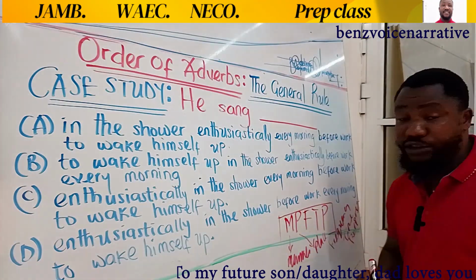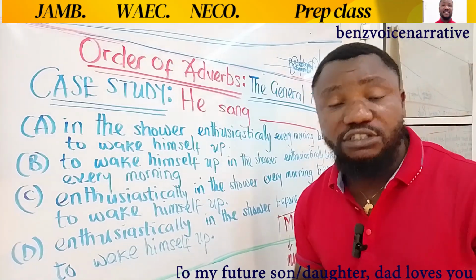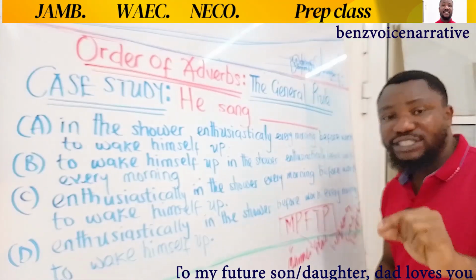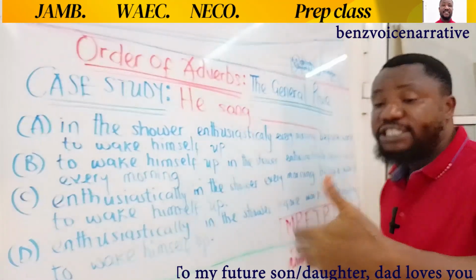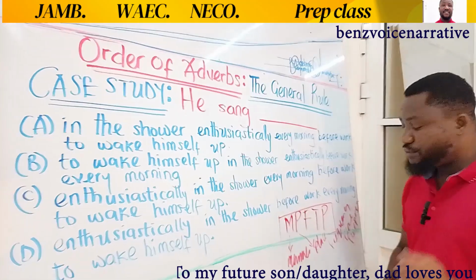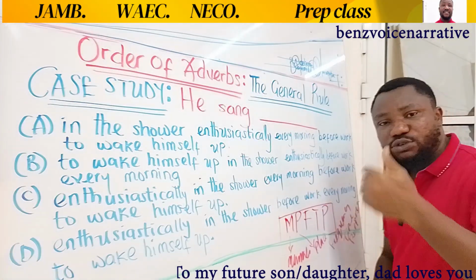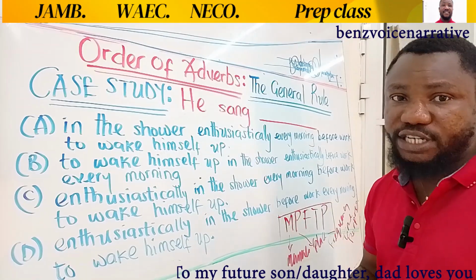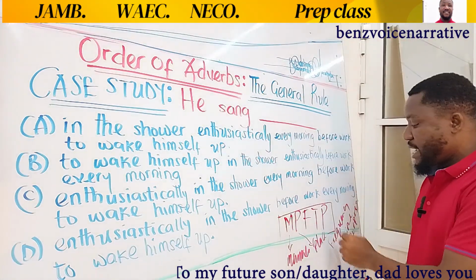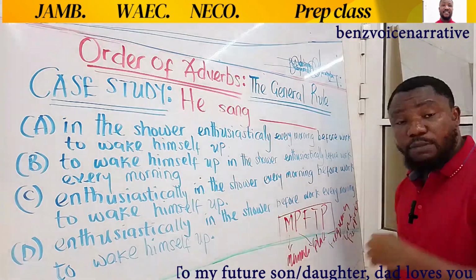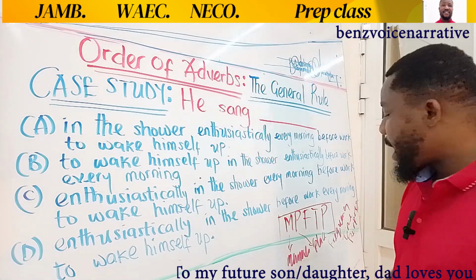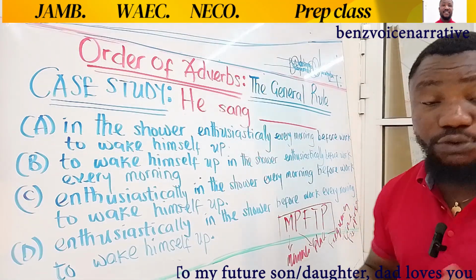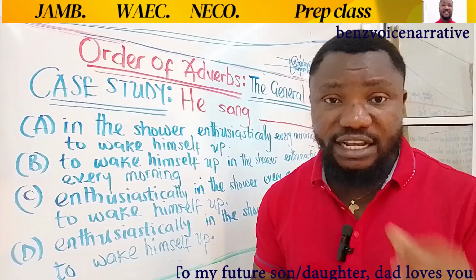So, adverb of manner answers the question how something is done. The attitude with which something is performed or something is done is what manner is about. Place talks about the context, the locale where something happens, the hospital, in the room, on the table. Frequency talks about how often something is done. Is it rarely, seldom, frequently, occasionally, every day, twice a week, and all that. And time talks about the duration or how long something takes to happen. Finally, we have the adverb of purpose. Purpose talks about the essence of something or the reason something is done.